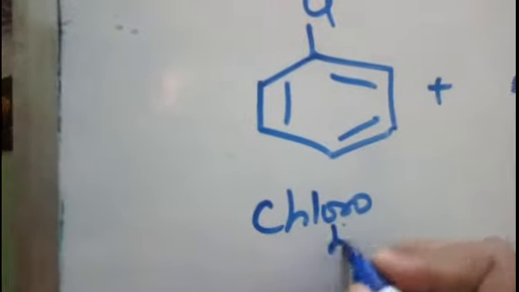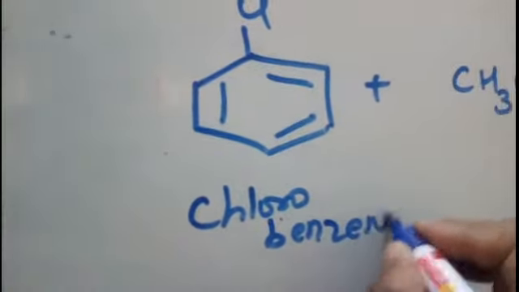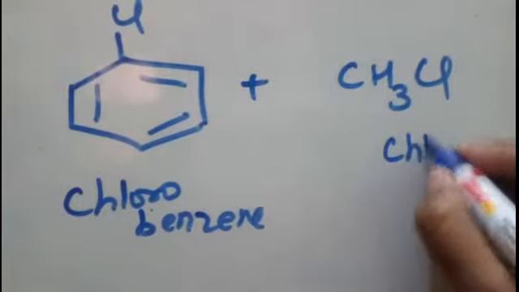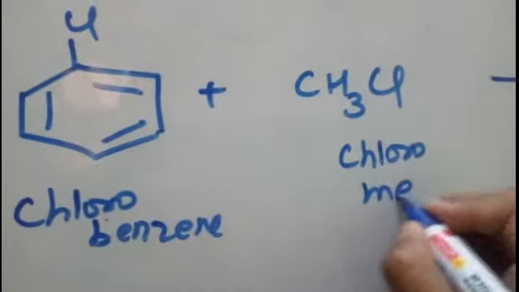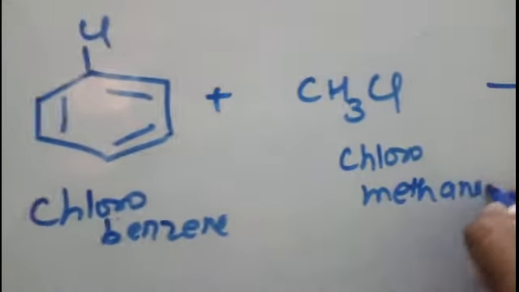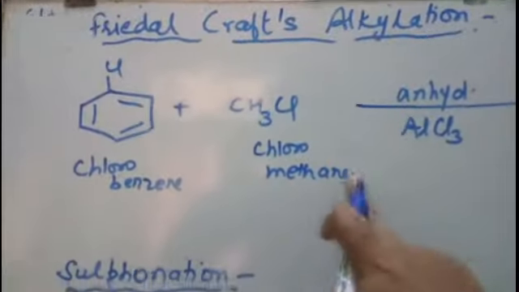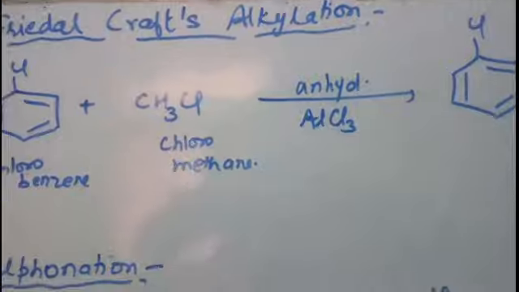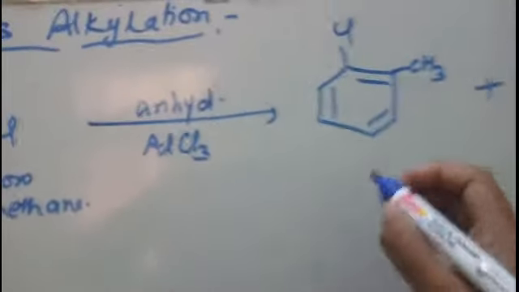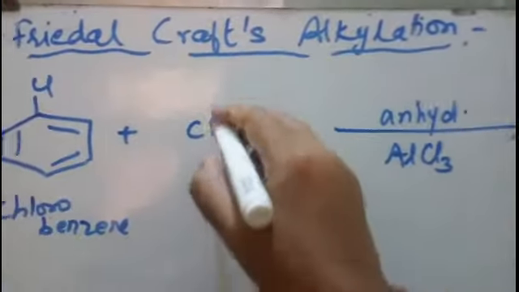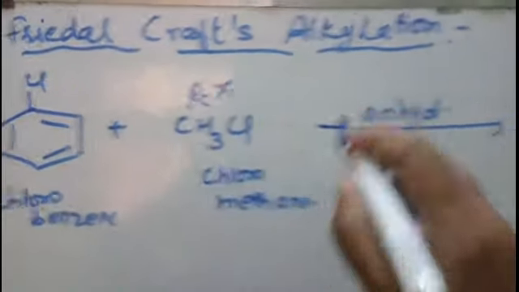Right. So this is chlorobenzene. When it reacts with chloromethane or any other haloalkane you can take, it is not compulsory that you have to take chloromethane only. Any haloalkane can be taken. So whichever haloalkane you take, suppose this is RX, whichever R group is there, that R group will be introduced at ortho and para position.